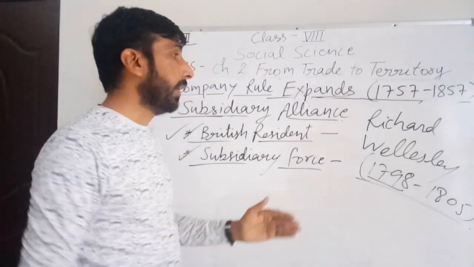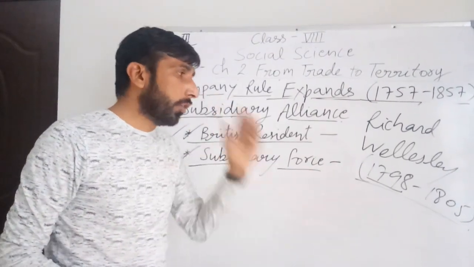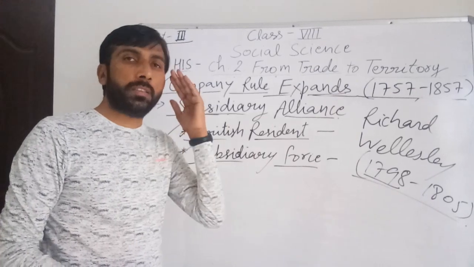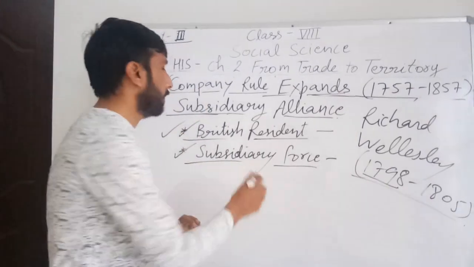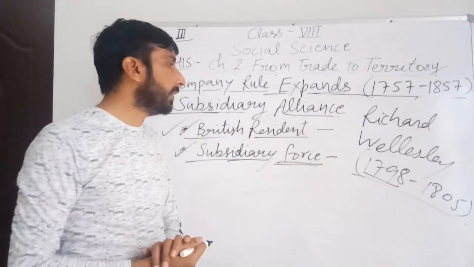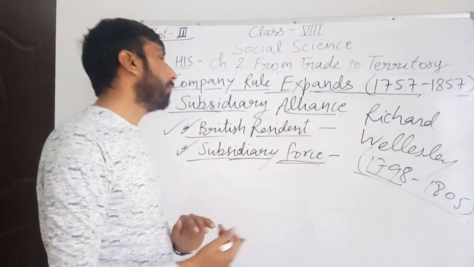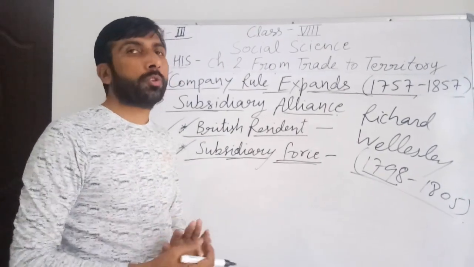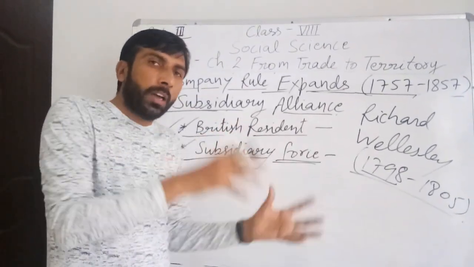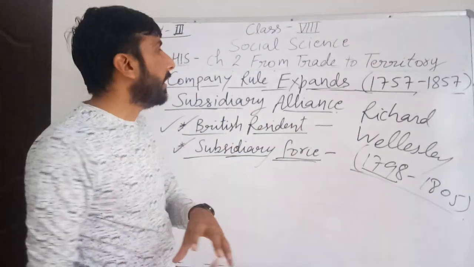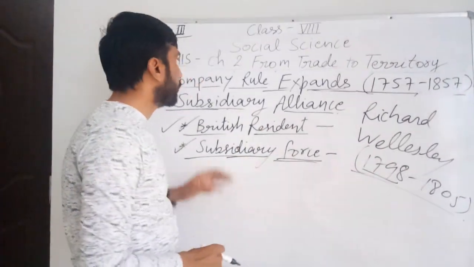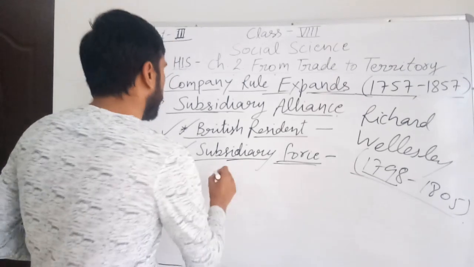If the ruler was not capable, or did not pay the expenditure for the maintenance of the force, the territory of the ruler was merged with the British, right? So this was the subsidiary alliance.